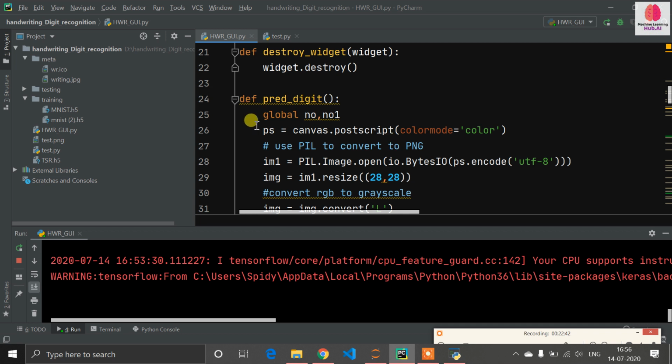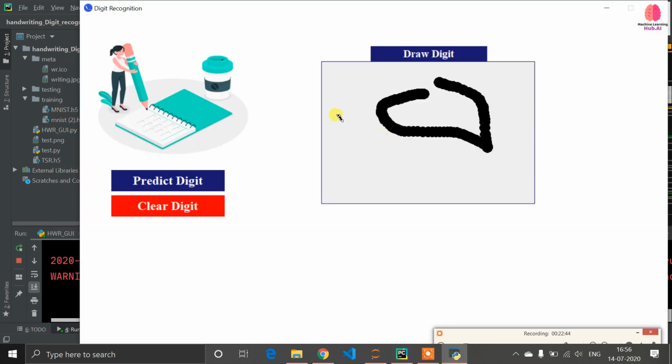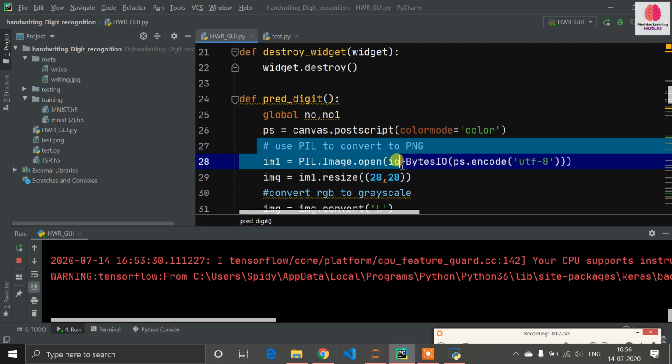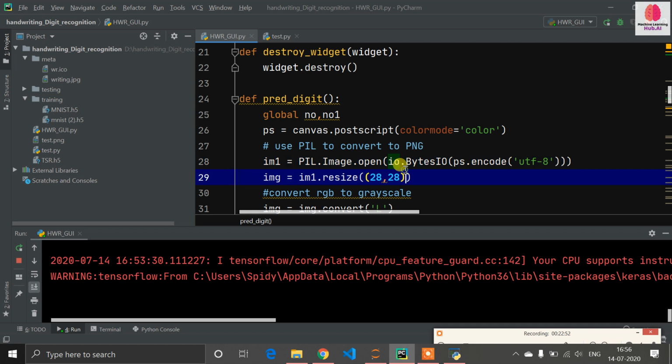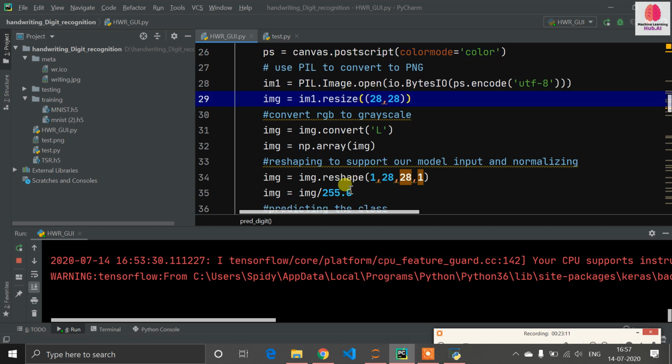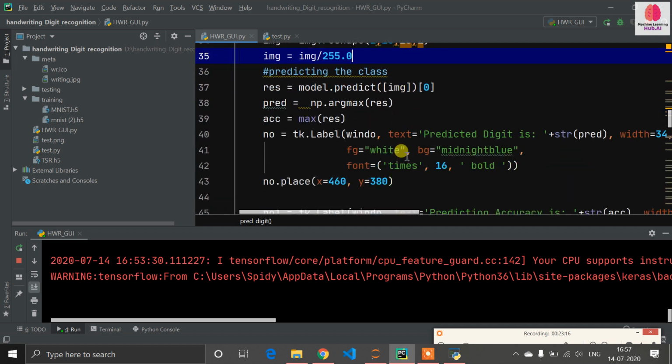Now I need to save the drawing. Just imagine I have just drawn here. Now I am converting this drawing into EPS file format. After the EPS file format, once again I am converting it into JPG. After opening this file, I am actually not storing the image, I am just using the object file here. So after the EPS conversion, I am opening it with the Python Imaging Library. Then once again I am doing the resizing. These are all the same steps as at training time, so I am not explaining them here.